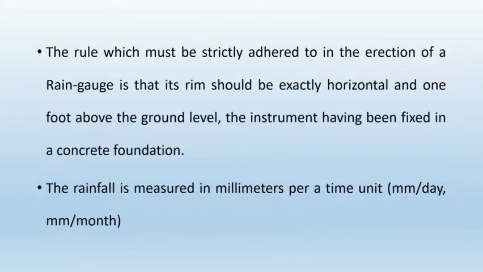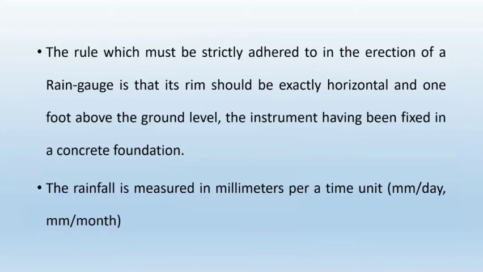The rule which must be strictly adhered to the erection of rain gauge, means for fixing of the rain gauge, is that the rim should be exactly horizontal and 1 foot above the ground level. And it should be fixed in a concrete foundation. So how it should be fixed?